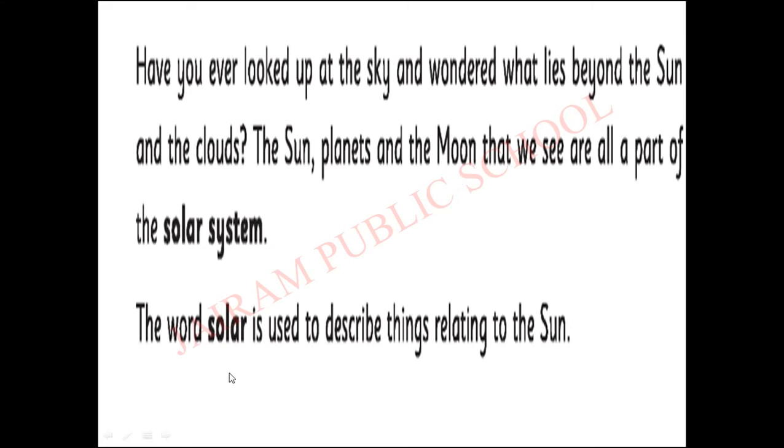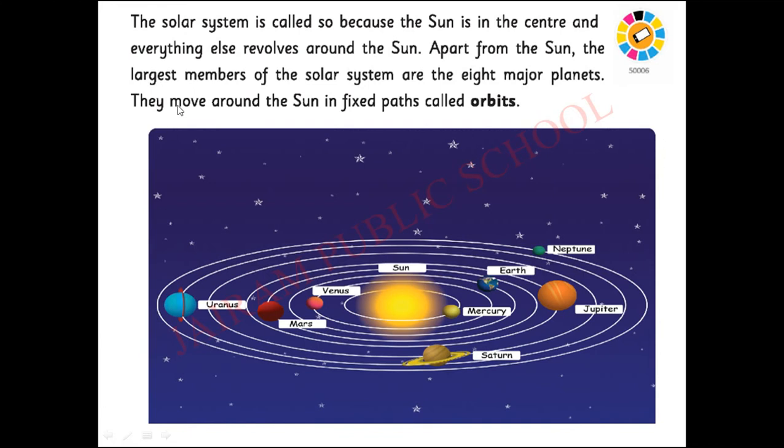The word solar is used to describe things relating to the sun. What are the things relating to the sun? The solar system is called so because the sun is in the center.